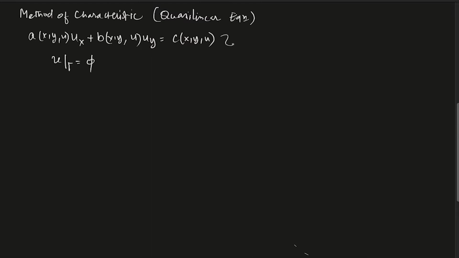We call it a quasi-linear equation because it is not a linear equation, but it is not a fully non-linear equation either. The coefficients a, b, and c may depend on u.